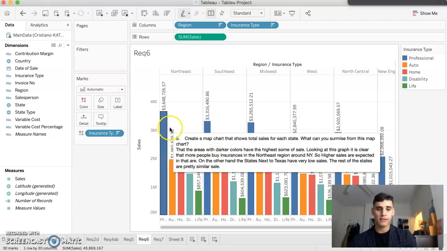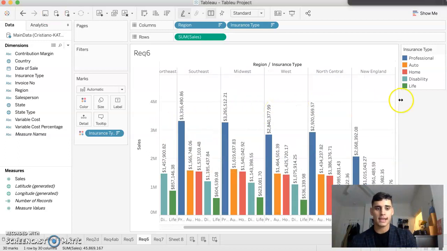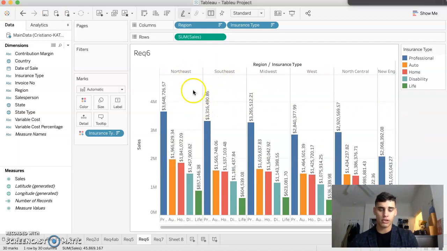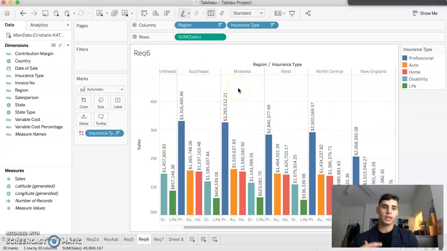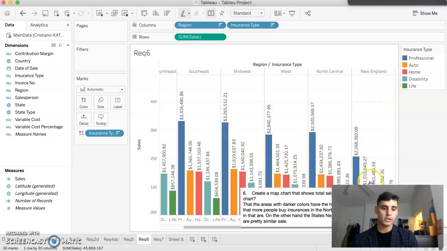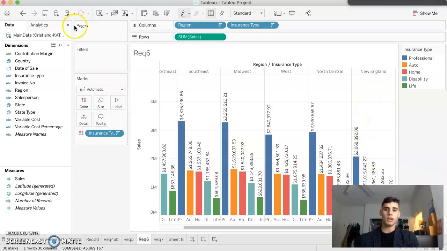And we can see that this trend follows for all areas, and they just get smaller. We can see that Northeast is the leading one, and we can compare it to the lowest one, which was New England in this case, and the trend still follows, where life is the lowest one and professional is the highest.